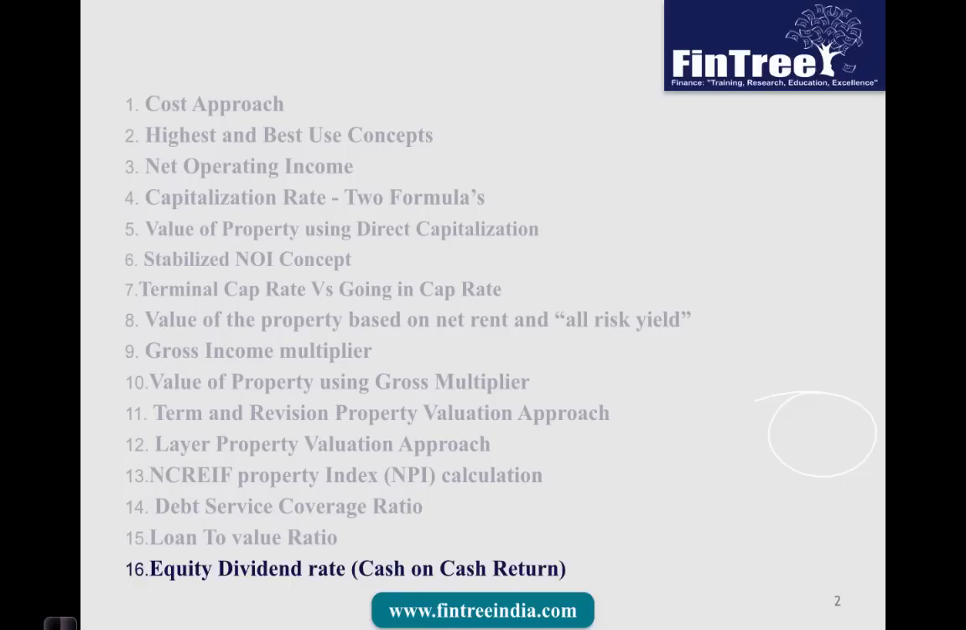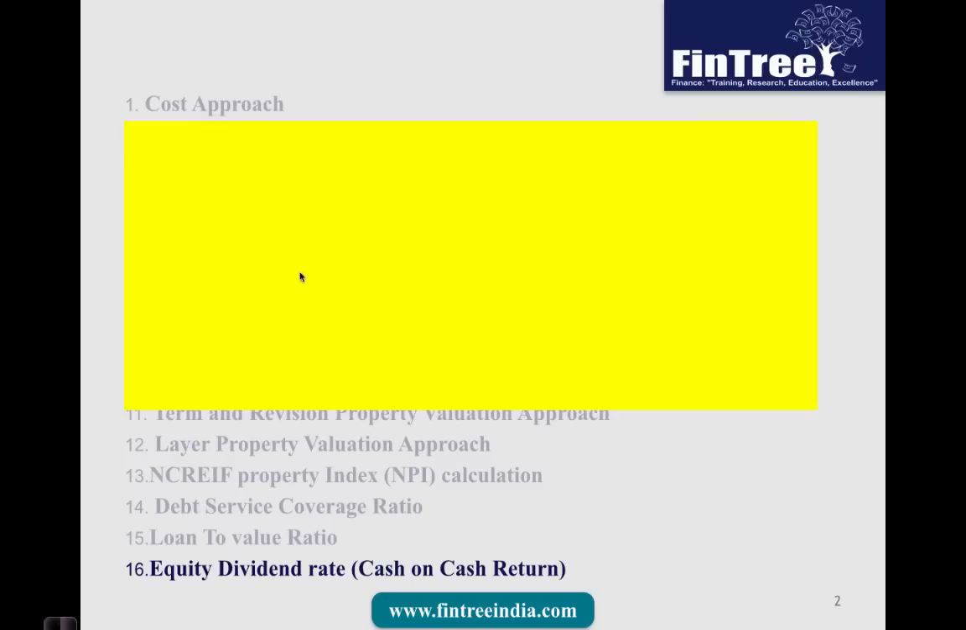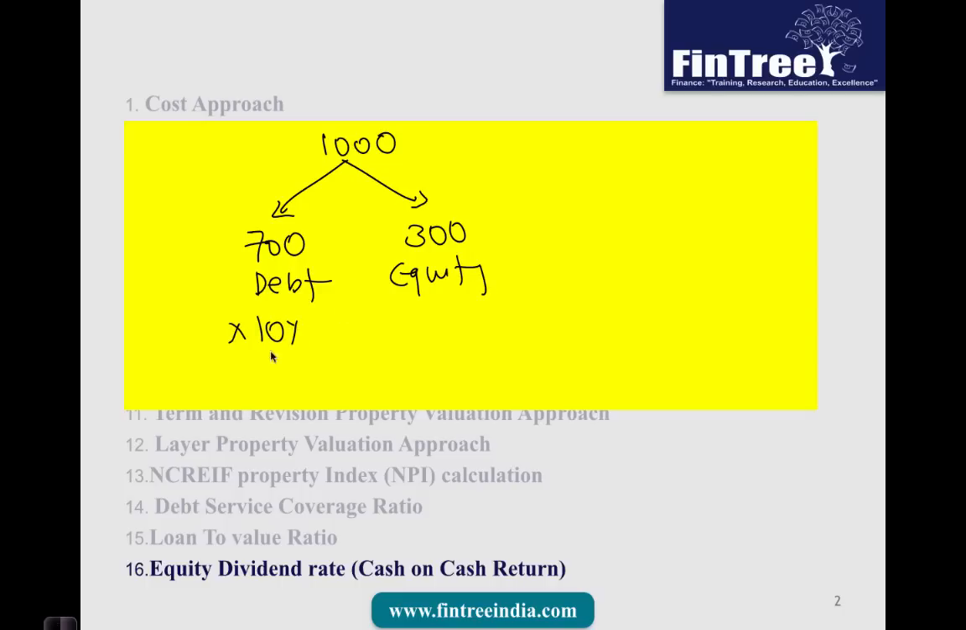equity dividend rate or cash on cash return. Okay, so again, relatively easier concept to digest. So let us say that there is a property worth 1000. Out of 1000, 700 was taken as debt and 300 is taken as equity. Now on this 700 we are supposed to pay an interest of 10% every year. First year NOI, let us say, is 100, or let me increase it slightly. So let's say first year NOI is 150.